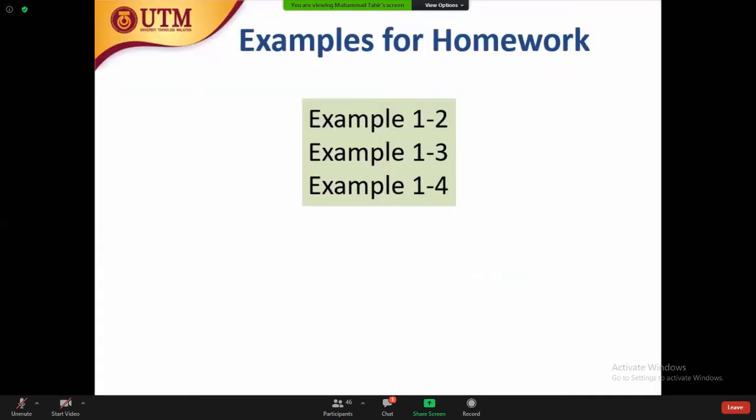Have you gone through examples 1, 2, and 3? Examples 2, 3, and 4? Have you gone through the examples or not so far? Okay, so you still have time.